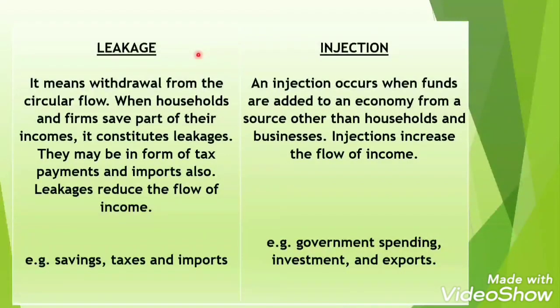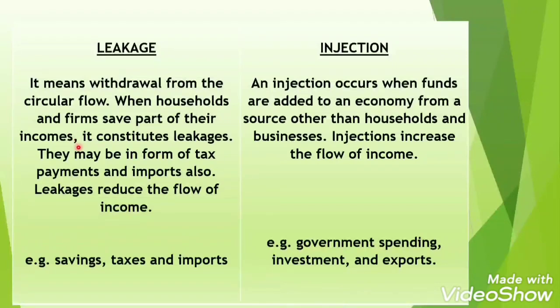Now let us understand what leakages are. It means withdrawal of money from the circular flow. It takes place when household spending doesn't go to domestic firms. Now how does that take place? When households and firms save part of their income.